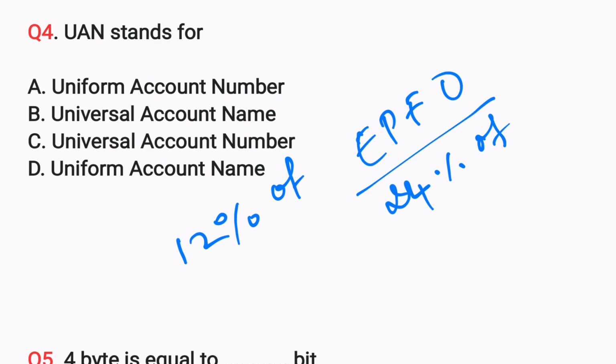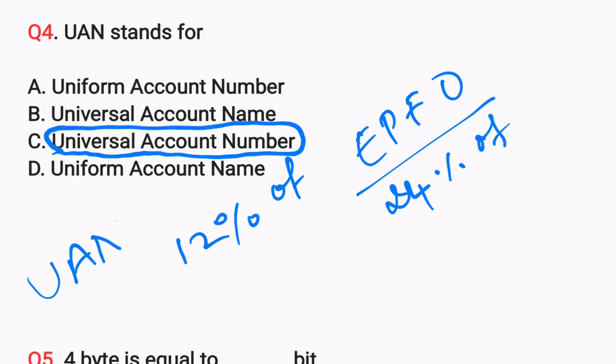And this UAN actually stands for what? Universal Account Number. This is the unique number which is useful when an employee switches jobs. So portability of the EPFO account comes with the usage of the UAN number, so you can easily switch PF accounts across organizations.